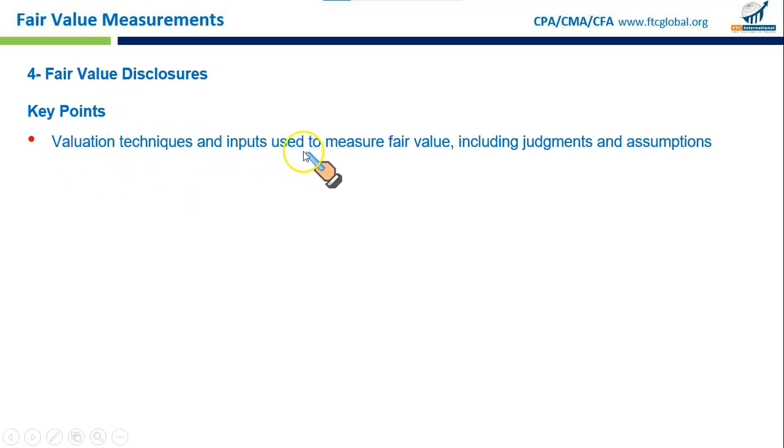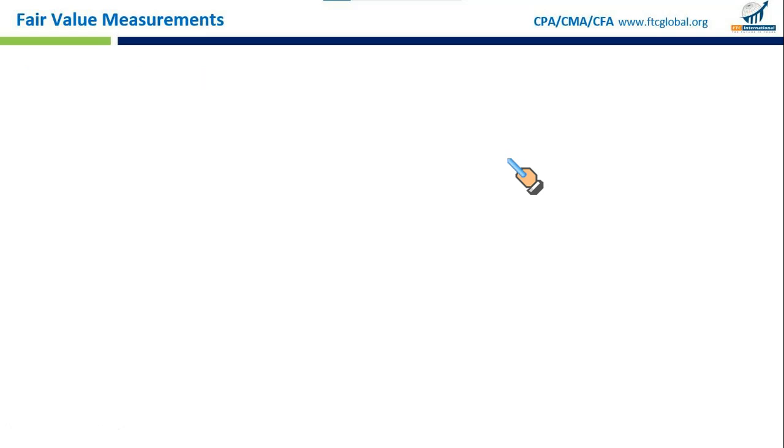Valuation techniques and inputs used to measure fair value, including judgment and assumption, should be disclosed. For example, if your company values property using the income approach, it needs to disclose that it forecasted future rental incomes and the discount rate used to calculate the present value. So you need to disclose how you have come up with the fair value, which level, I hope you remember, level 1, level 2, level 3, which level did you apply.